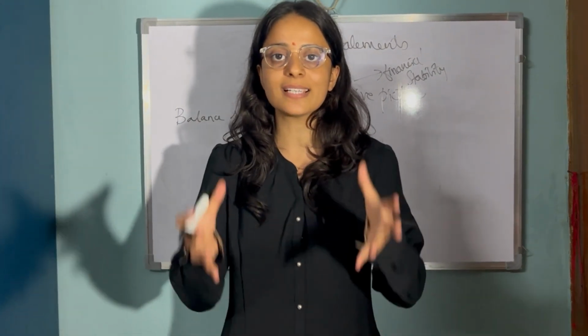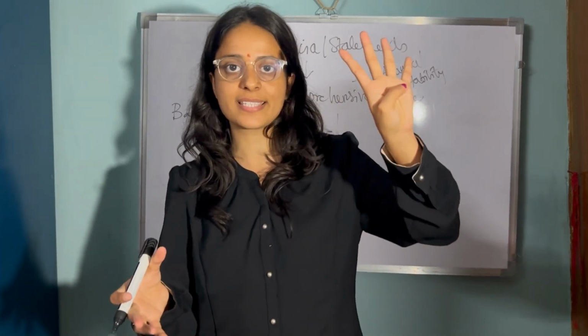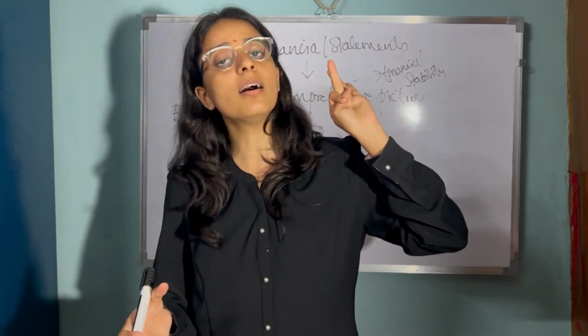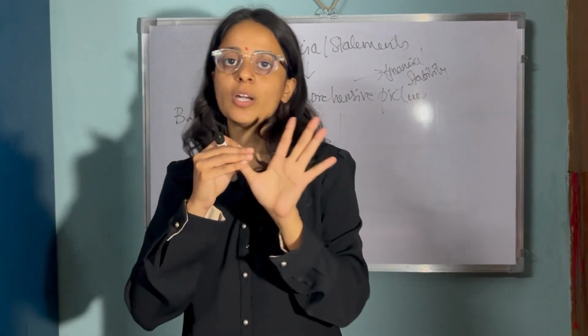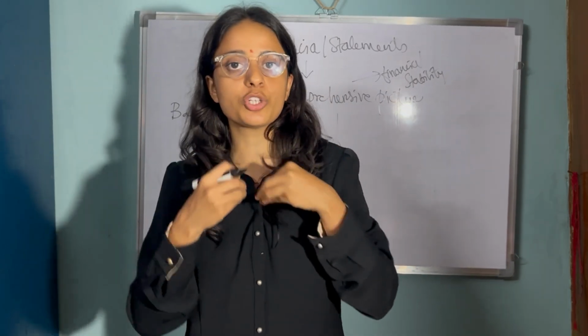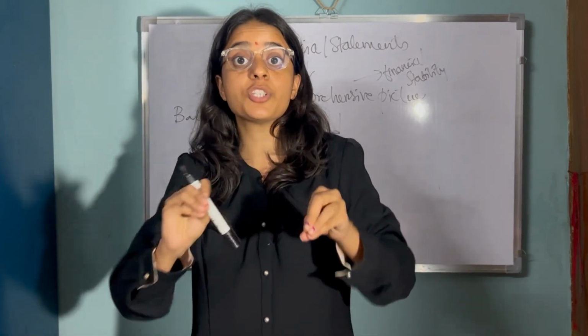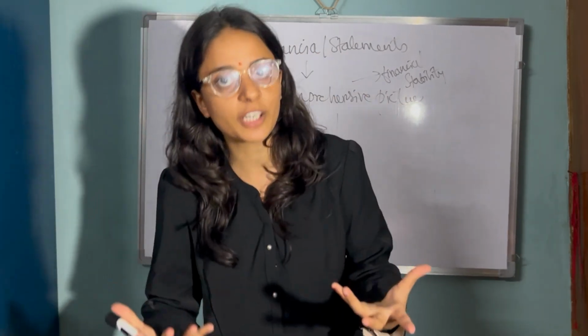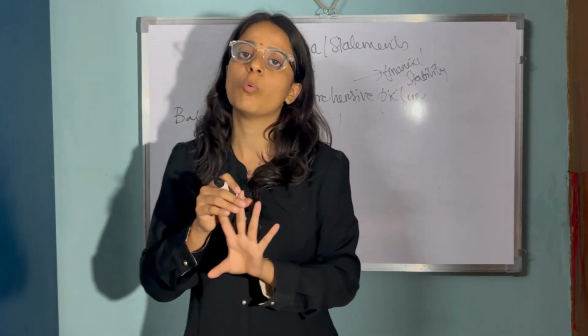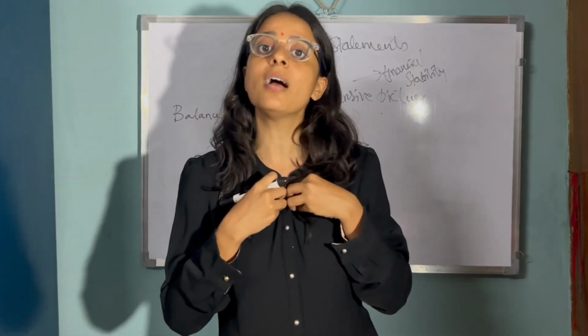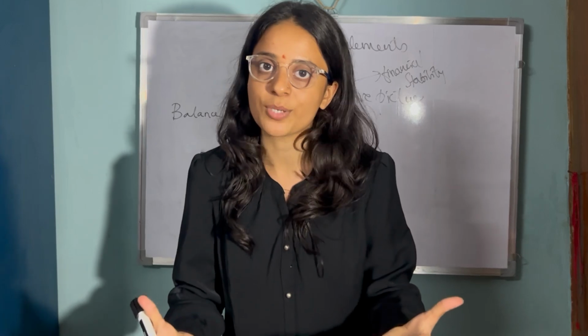So we call it a snapshot of assets, liabilities and the owner's equity. So what are the assets? The assets are nothing but the resources that the business is owning. What are the liabilities? What the business owes, the responsibility of the business. And what is equity? Equity is nothing but the shareholders' investment, correct?